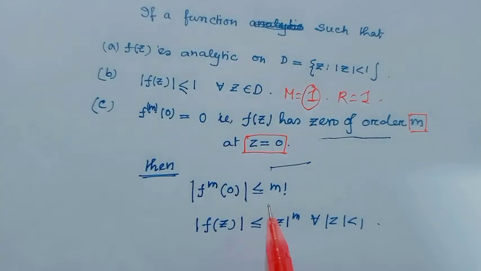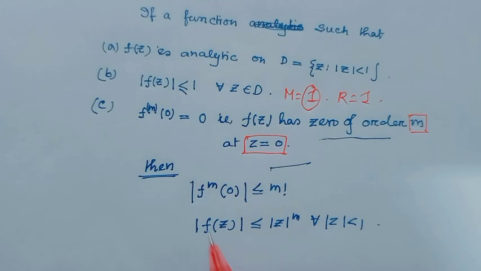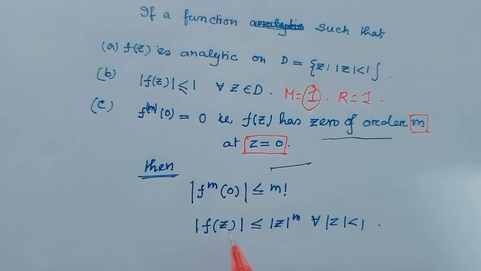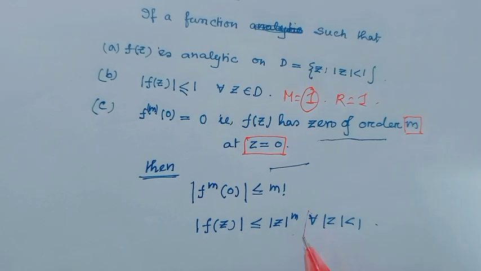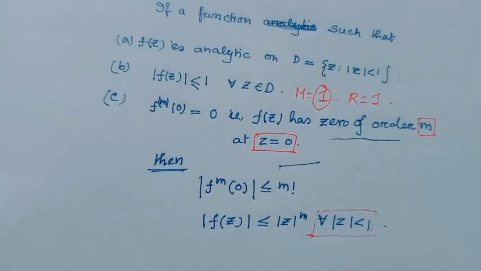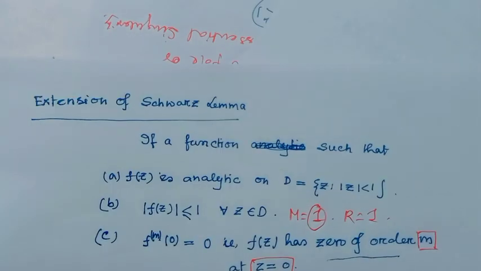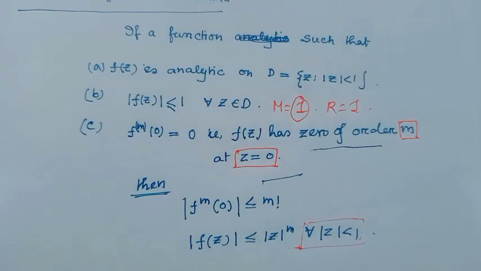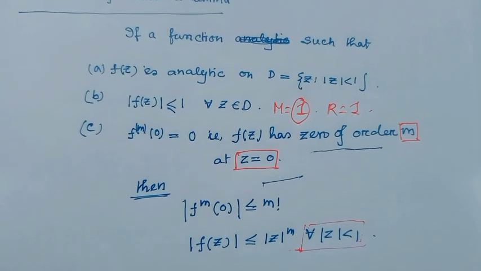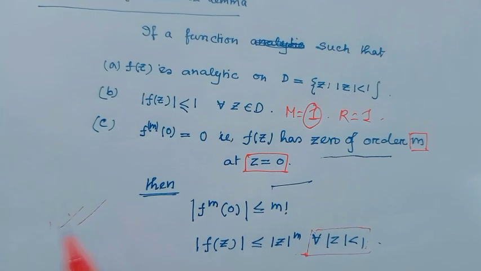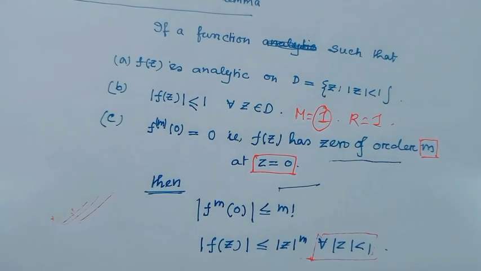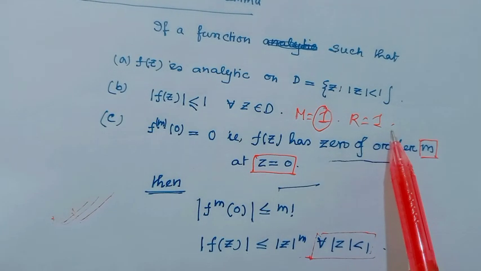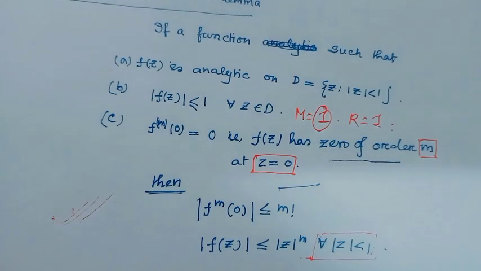So mod f^(m)(0) is less than or equal to m factorial, and the modulus of f(z) is less than or equal to mod z to the power m, and this is always true for mod z less than 1. Okay, this is actually the extension of Schwarz lemma. This is more applicable because here M equal to 1 and r equal to 1.